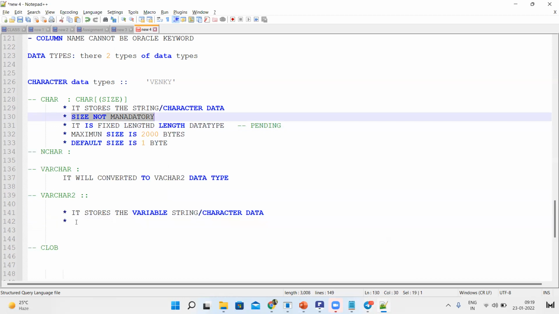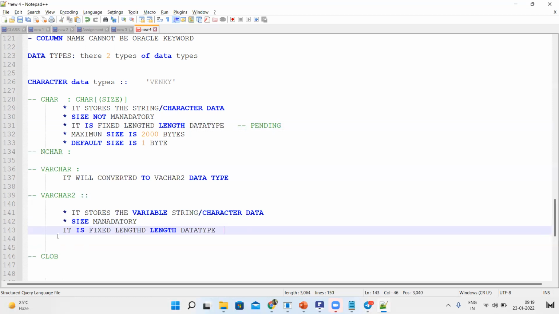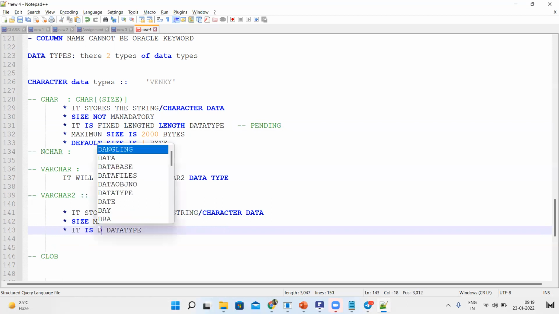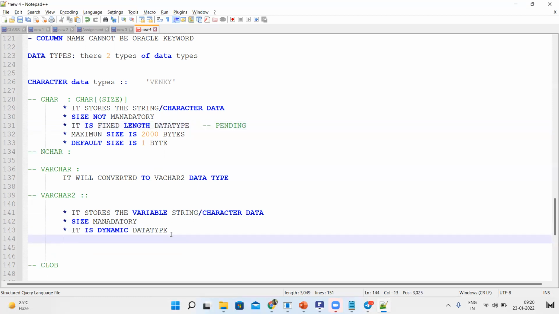size is mandatory. Here size is mandatory. Okay. It is dynamic data type, not fixed length data type. I think everyone knows what is dynamic and what is fixed. We can discuss that also. It is dynamic data type. The 2 points, the point alone I will tell you.